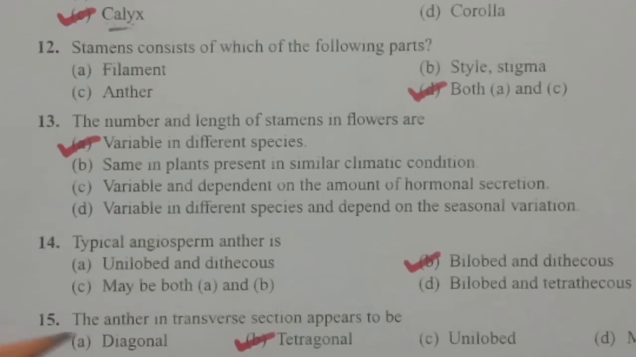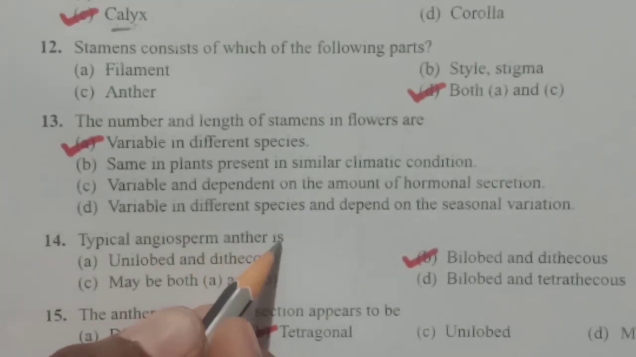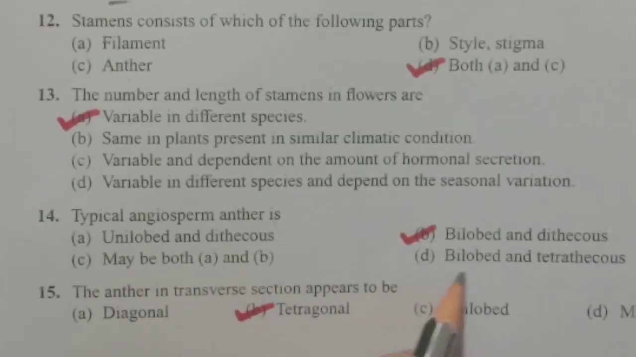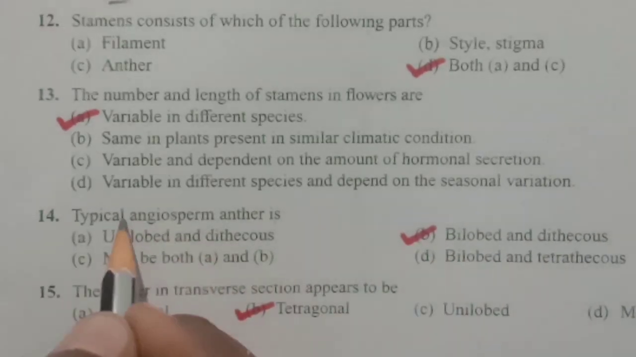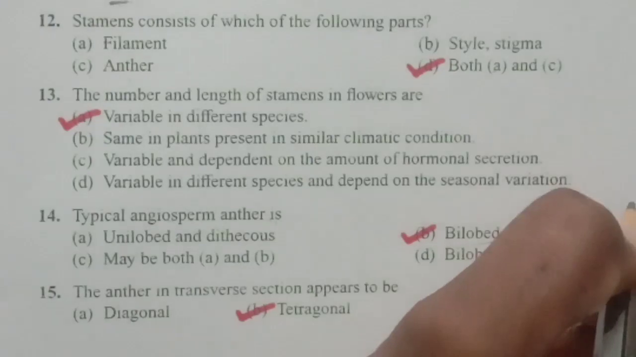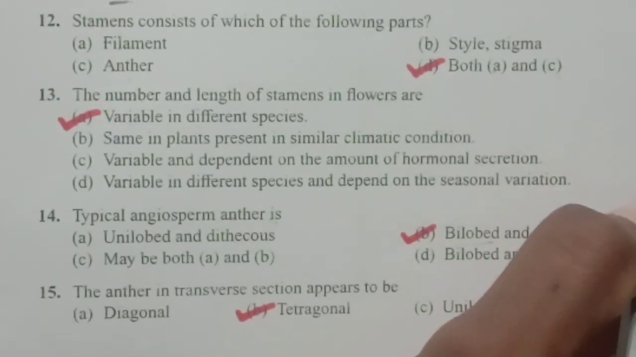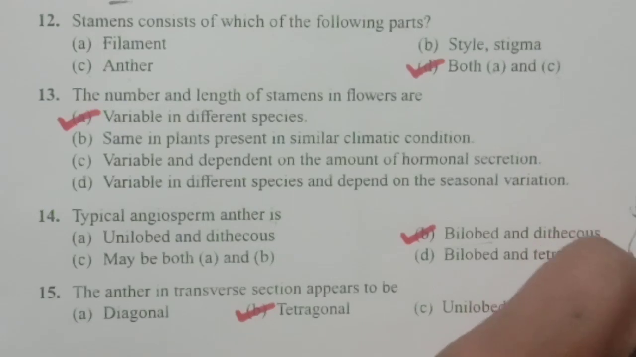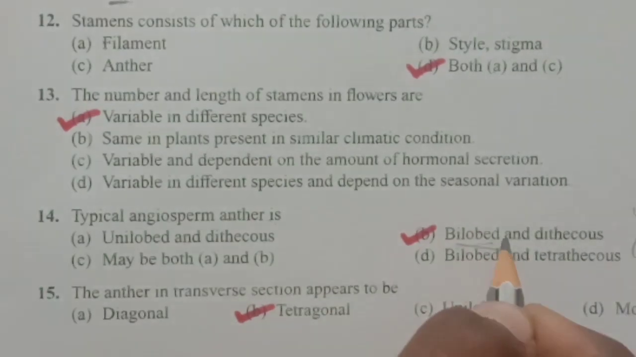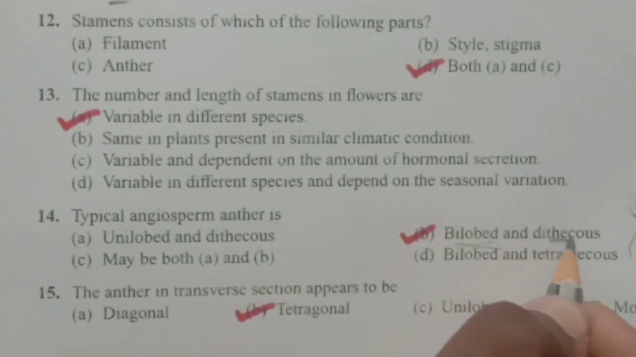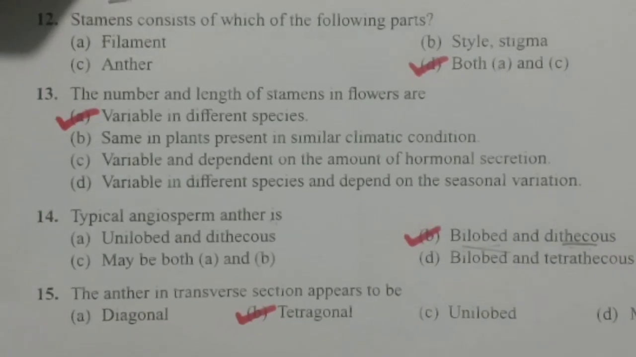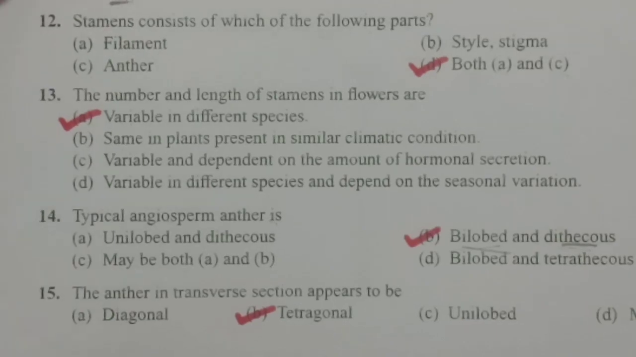Next question, a typical angiosperm anther is unilobed and dithecous, bilobed and dithecous, maybe both A and B, and D bilobed and tetrathecous. We all know that a typical angiosperm anther is bilobed and dithecous. So actually we will draw a typical anther like this. Here we can find two lobes. This is one lobe, this is one lobe. That's why it is called a bilobed or dithecous anther. Theca refers to the chambers or lobes. That's why a typical angiosperm anther is always a bilobed and dithecous anther.